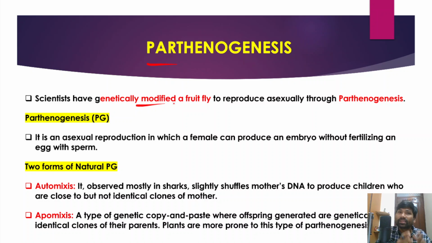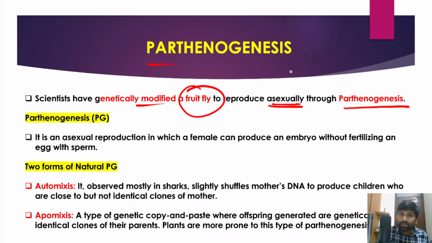Fruit fly is a species, and we all knew that genetic engineering is a process which can be used to alter the genetic makeup of organisms. So recently, scientists have genetically modified a species called fruit fly to reproduce asexually through parthenogenesis. So we'll try to understand what exactly is this parthenogenesis.